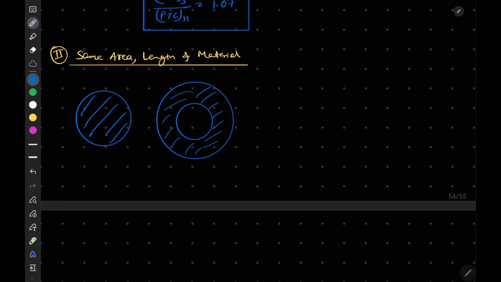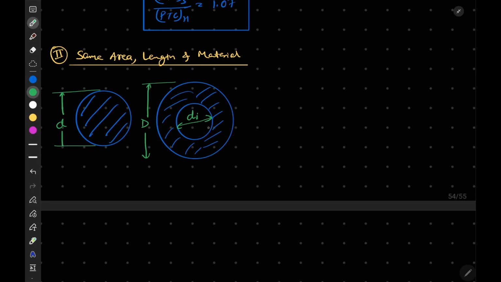Let's say that the diameter for solid is small d. And for hollow, this is our capital D, and this is D1, or DI I can write it.